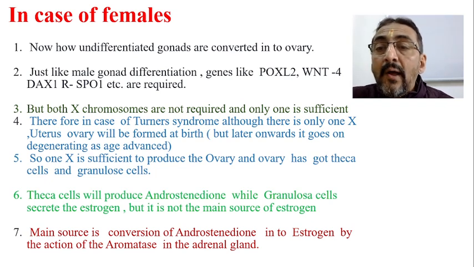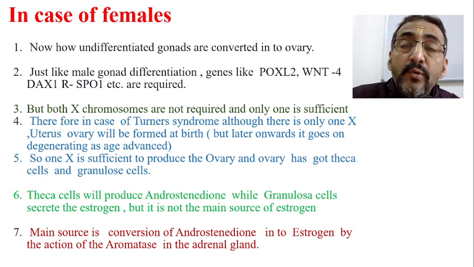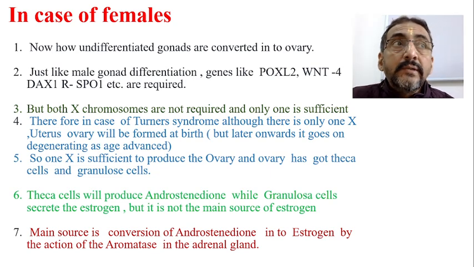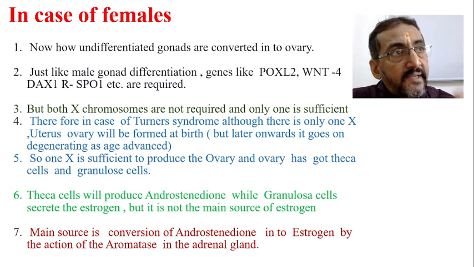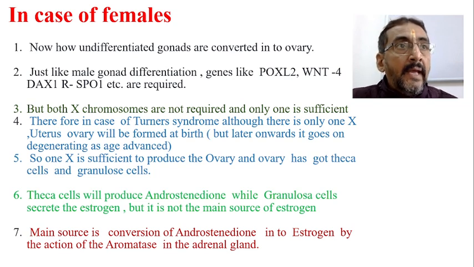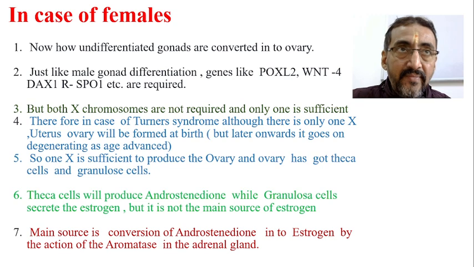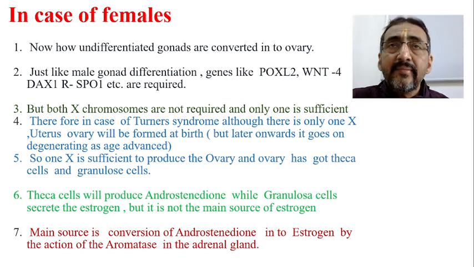Okay, so now one X is sufficient to produce the ovary, because of these genes which are present in the X chromosome, the ovary is produced. In the ovary there are cells called theca cells. Another type of cells which are present in the ovary are called granulosa cells. Theca cells and granulosa cells, these are the two types of cells present in the ovary. So theca cells will produce androstenedione, while granulosa cells will secrete the estrogen.